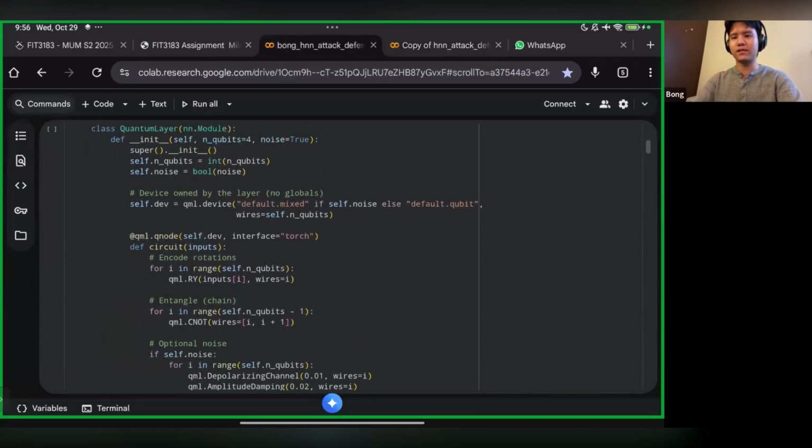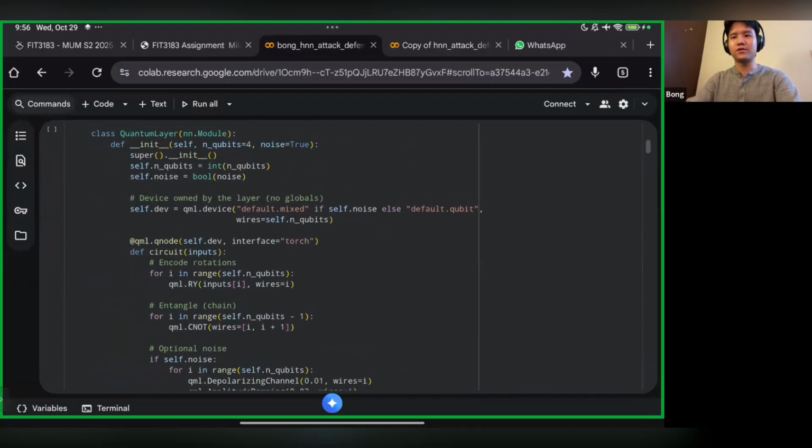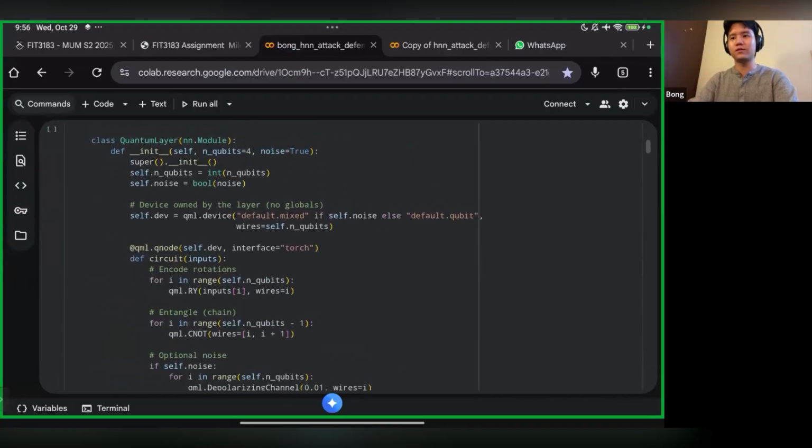So here you can see the quantum layer that I've further modified. A circuit takes the input from the number of qubits that we want. And I also injected noise into it so that it can do more adversarial training at the start, to make it more robust and better for training.